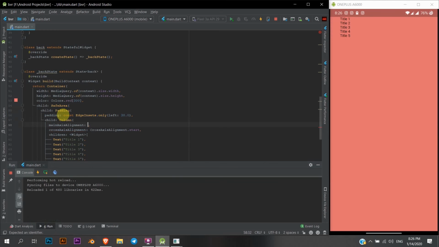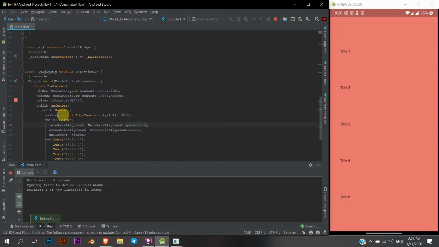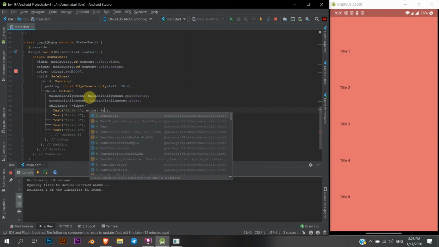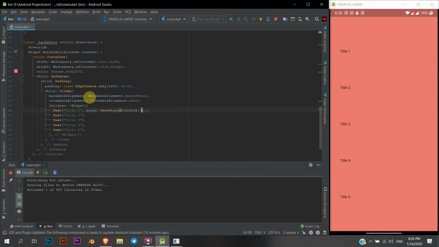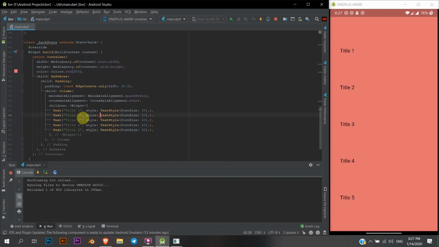On main axis alignment, what I can do is main axis space evenly. It'll look good. Amazing. This is what we actually need. Now you can actually go ahead and add styles and everything, but it's not necessary. It all depends on you. The only style which I'm gonna add is to change the font size of it, and I'm gonna copy paste the whole thing. Yeah, just like this.